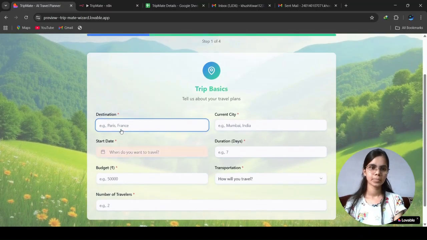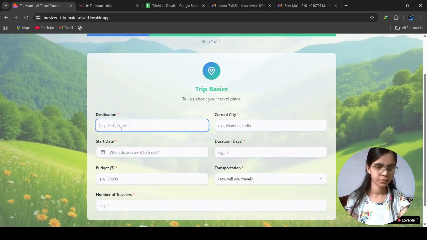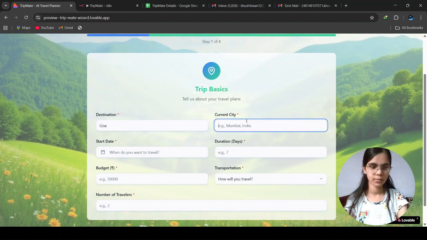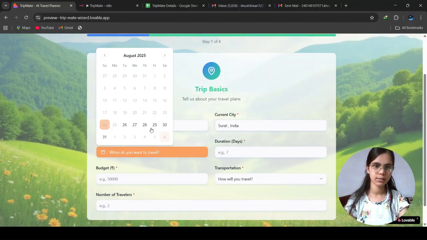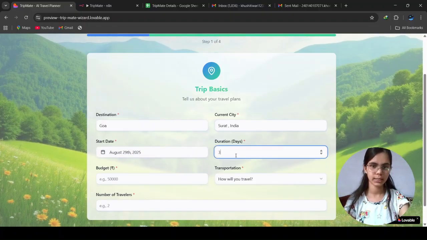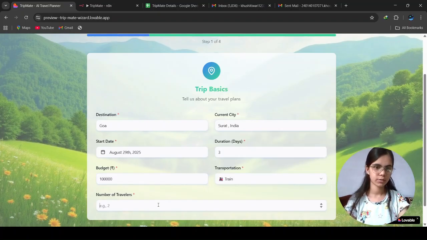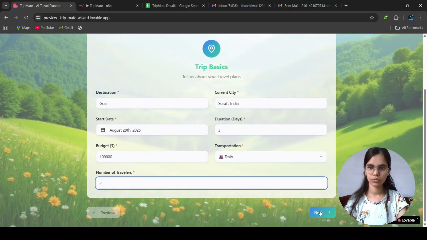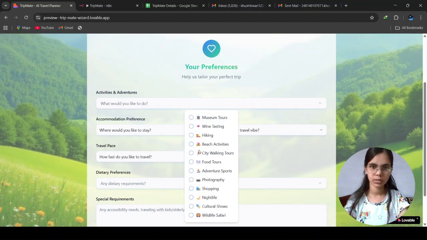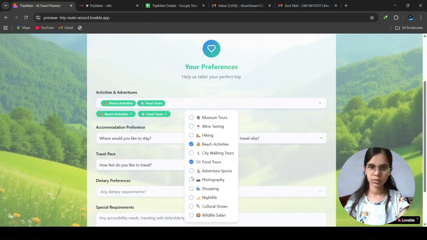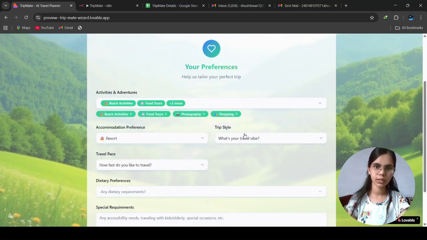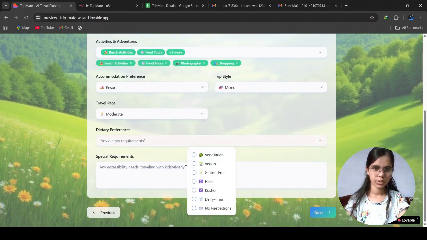Okay, so now I'm going to show you. Suppose I wanted to go to Goa. Current city is Surat, India. Starting date is, suppose, 29th August for 3 days. I'm having a budget of, let's say, 1 lakh. We will travel by train, with interests in activities and adventures, beach activities, food tours, photography, shopping, etc. Accommodation preference: resort. Trip style: mixed. Travel pace: moderate. Dietary: vegetarian.